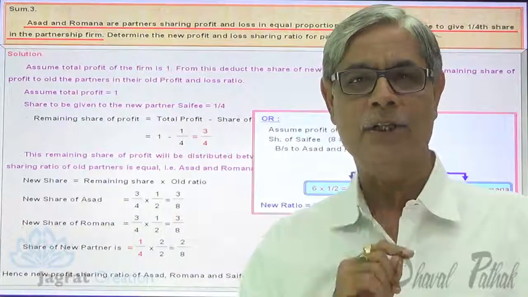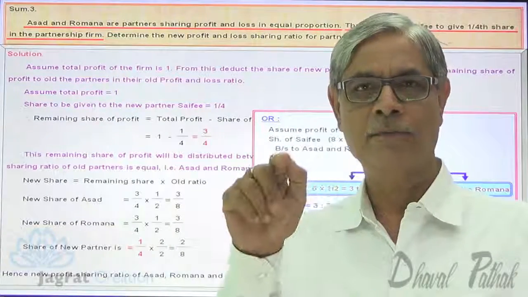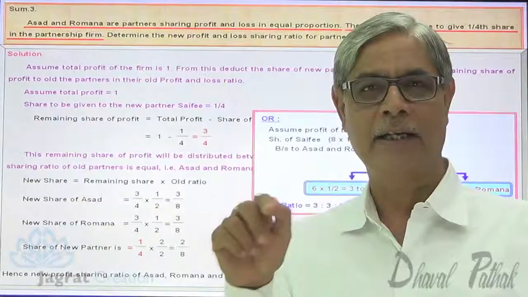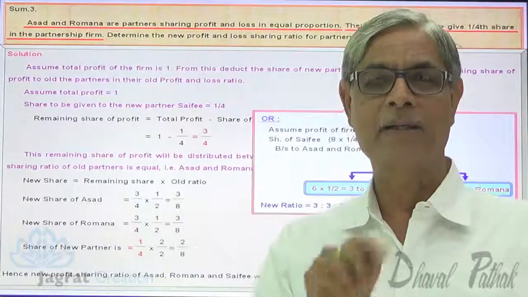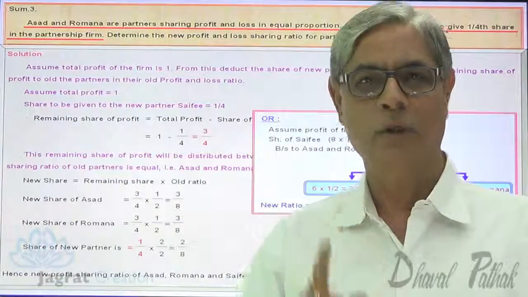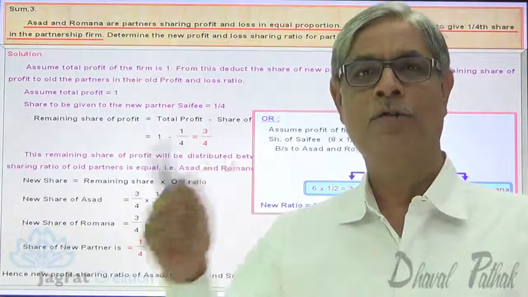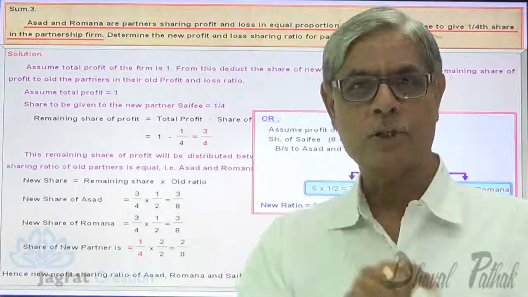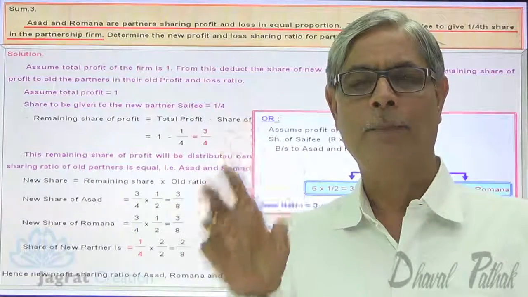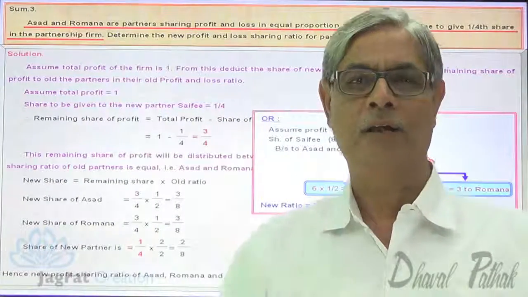In such a situation, the old profit sharing ratio is the same as the sacrificing ratio, which is the same as the ratio of distribution of remaining profit. So 1:1 is the old profit sharing ratio, 1:1 is the sacrificing ratio, 1:1 is the ratio for distributing the profit left after giving share in profit to a new partner.